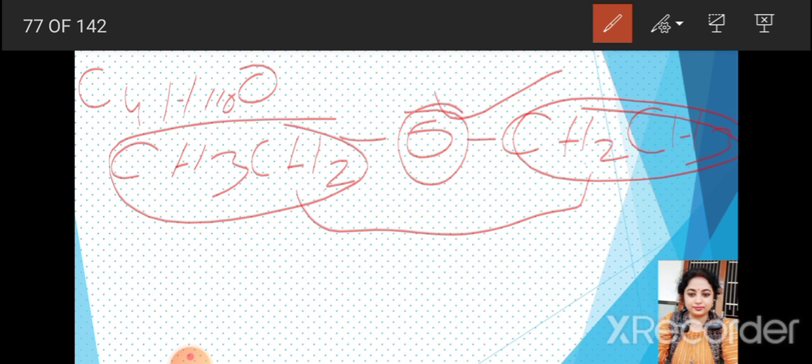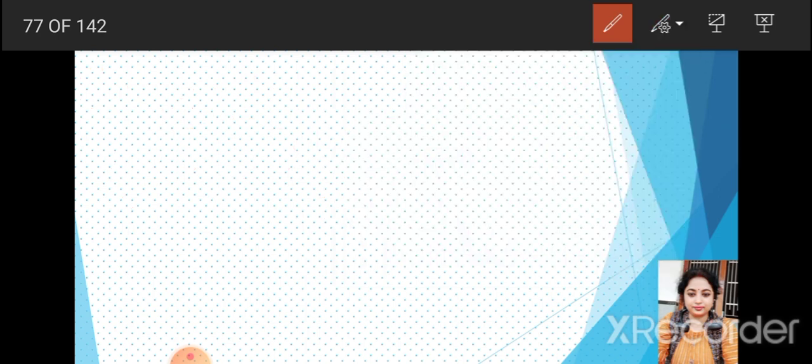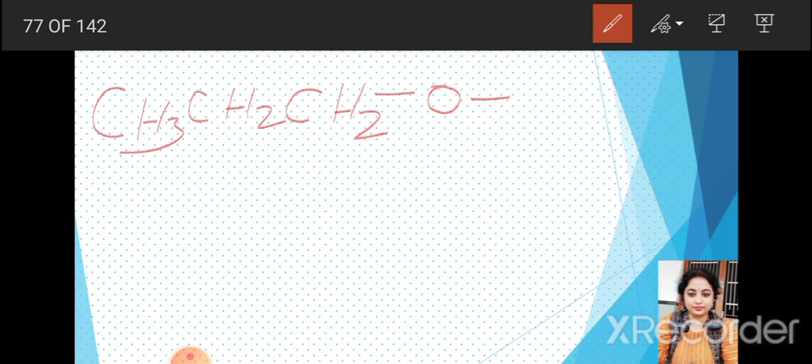Okay, it can also be written as 1-methoxypropane. See this? CH3, CH2, CH2, ether group, CH3.